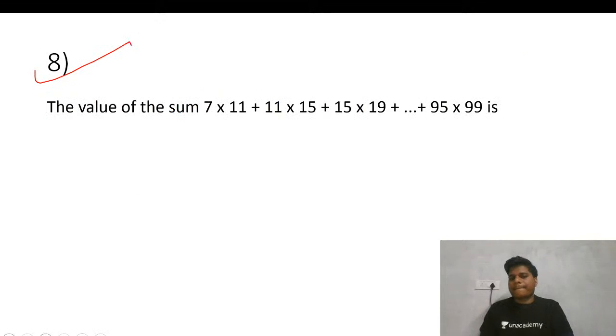Solve this one. Solve this one, then we'll discuss. Again, I will tell you. So this is directly from CAT. I think this question is from CAT 2018 second slot. Try this question, then we'll discuss. The value of the sum of this is what you need to find.